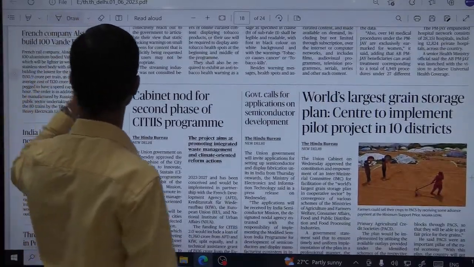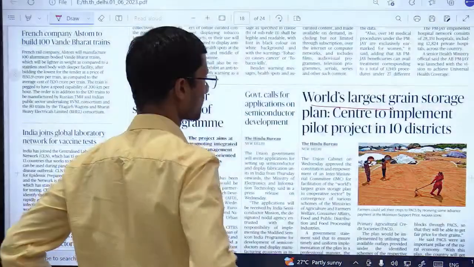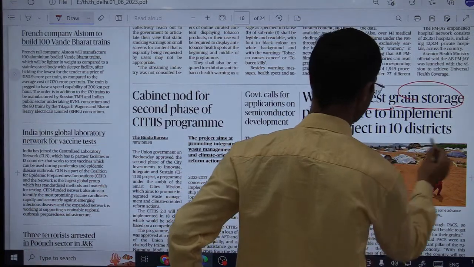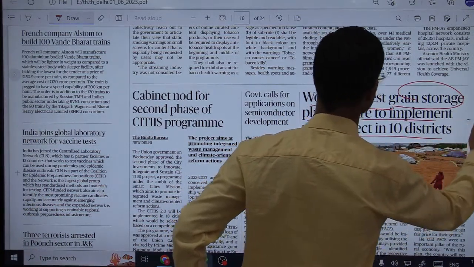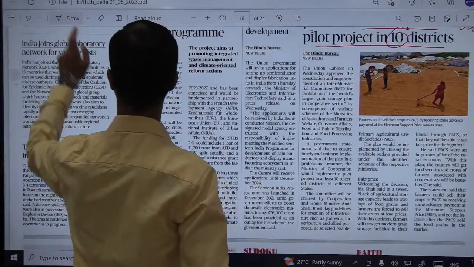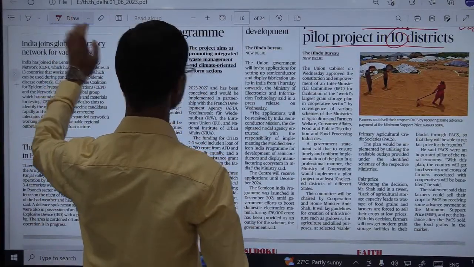Okay, this piece of information is again important. The world's largest grain storage plan, Centre to implement pilot projects in 10 districts. This is a very, very important piece of information for us. So let us give a few minutes to this.